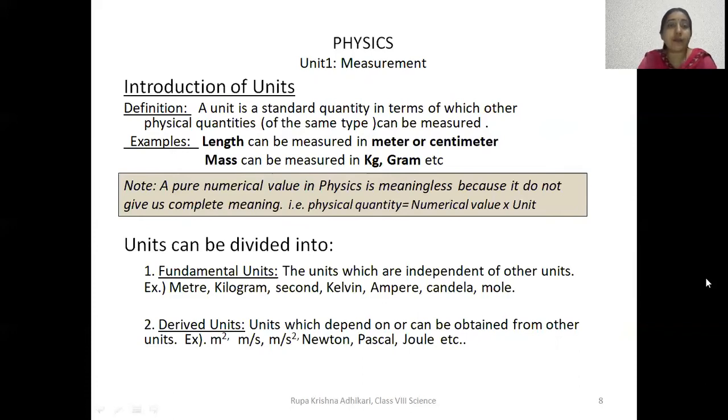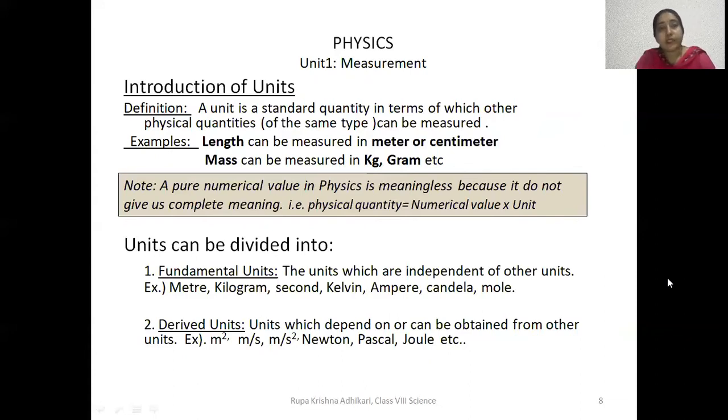Similarly, if I say 5 kilogram, you will say it is the measurement of mass of something. So a physical quantity needs to be represented by a numerical value along with its unit. So unit is a very important part. While doing problems also, after solving problems, while writing answers, you need to write the proper unit if it has one.